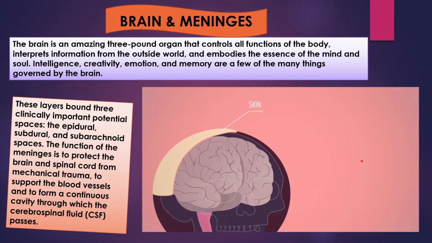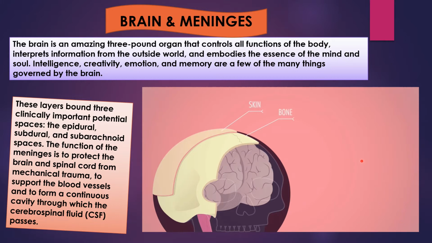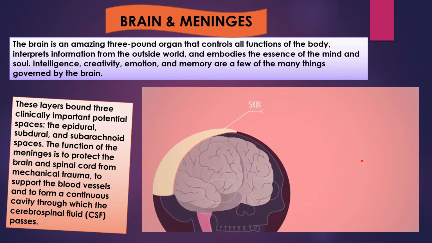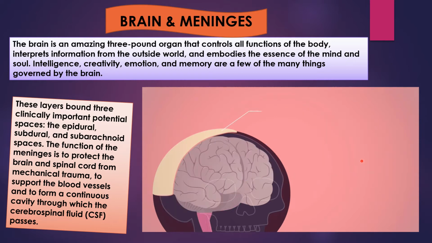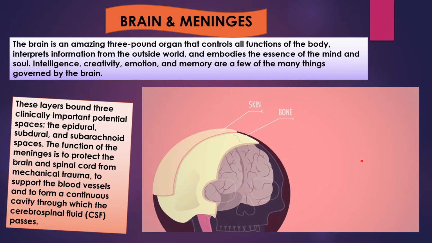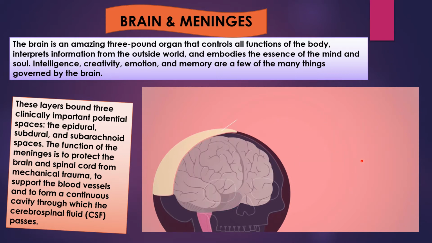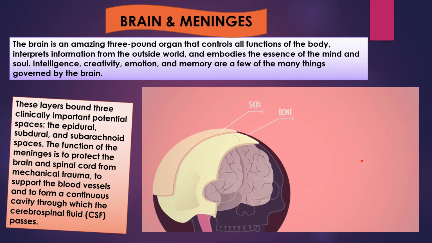They are dura mater. What is this? It is the white fibrous membrane which forms the outer layer and is present under the skull bone. Fluid filled subdural space occurs between dura mater and arachnoid mater. Next one, pia mater. It is the inner transparent membrane adhered to the outer surface of the brain and spinal cord. And the third one is arachnoid mater. It is the middle membranous layer situated between dura mater and pia mater. It is thus known as arachnoid membrane.